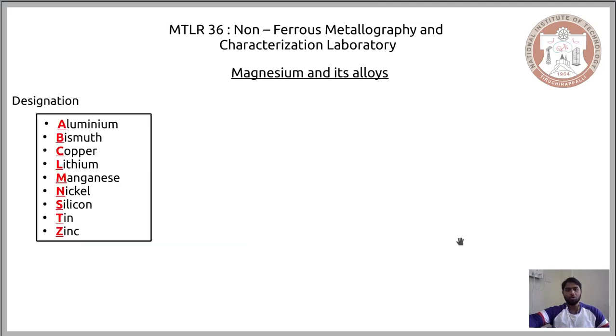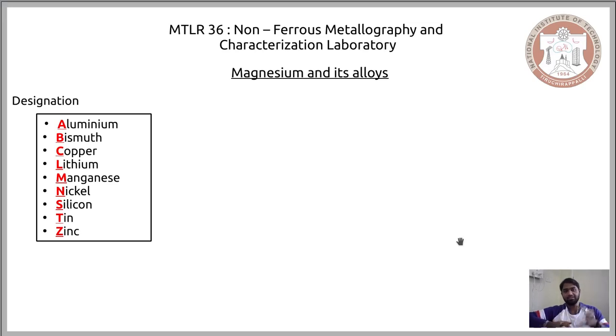Now, when you talk about the designation of magnesium alloys, when you compare it to other alloys, it's fairly easy, because magnesium alloys are designated, for some alloying elements, by the first letter of that word. For instance, when you see a magnesium alloy with the letter A in it, you can relate it to aluminium, so it is a magnesium alloy comprising aluminium.